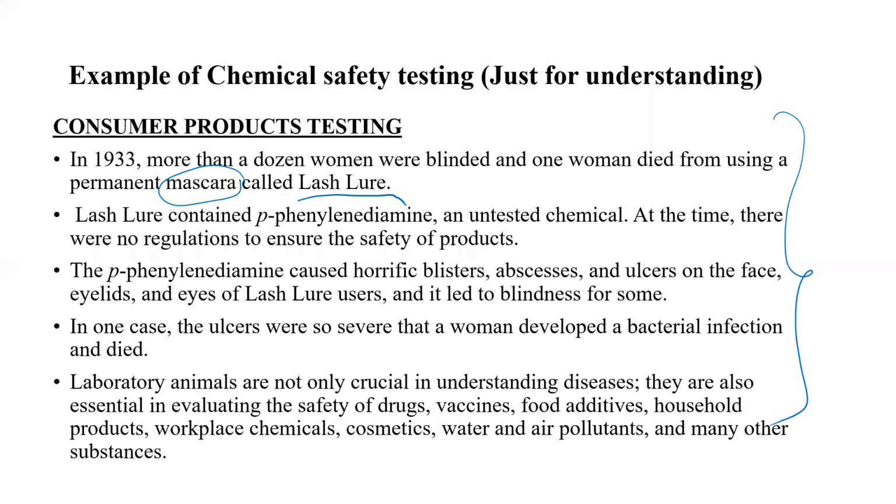It made women blind, and it created horrific blisters, abscesses, and ulcers on the face, eyelids, and eyes of the Lash Cure users, and it led to blindness for some. So it's very important to test on animals before use on human beings.